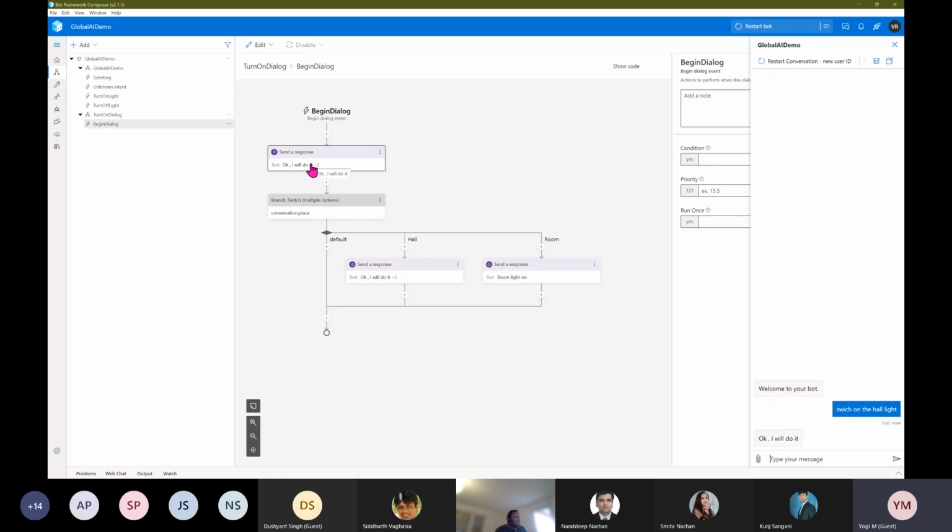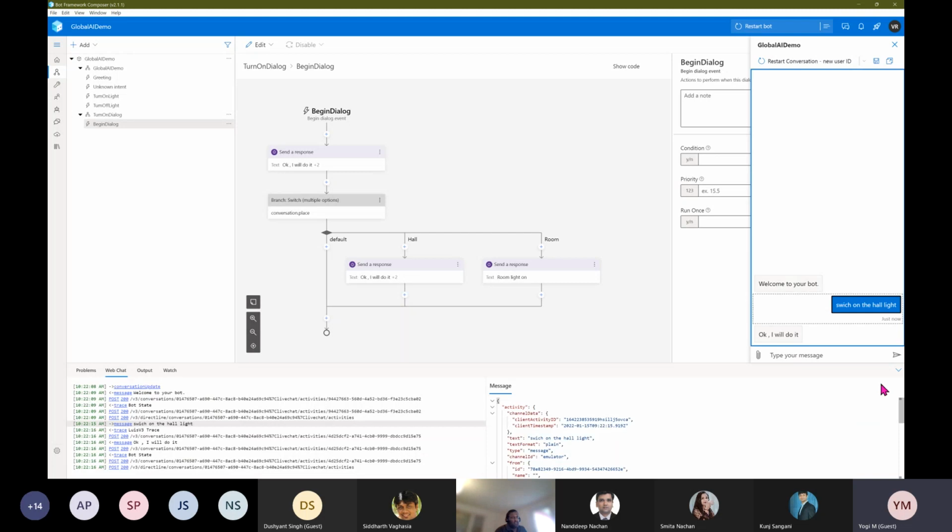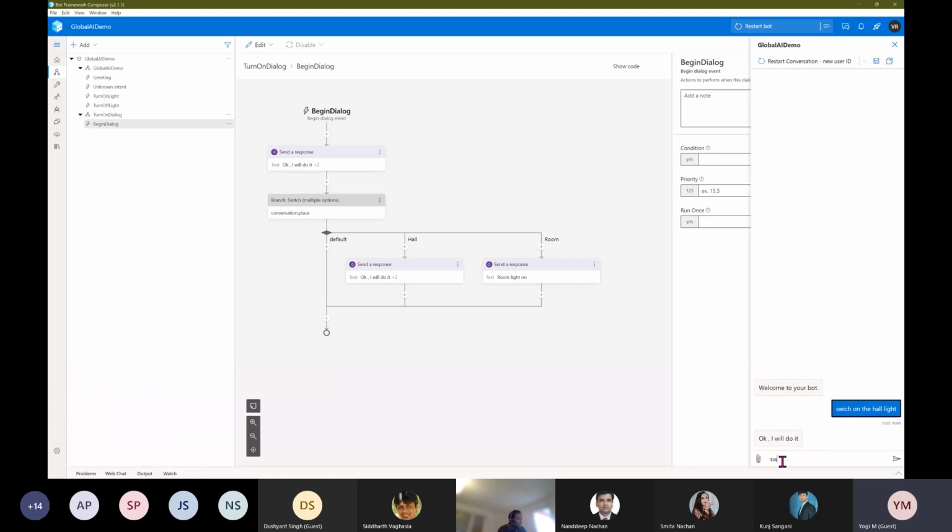See, you can see the message. Okay, I will do it. If I send the next message at the same time, sorry, now I'm giving the same statement, like please switch on the hall light. This time you can see, sure I can. So this is a dynamic way of responding.